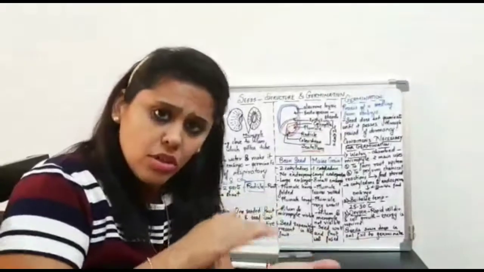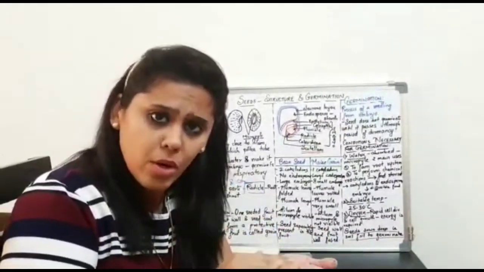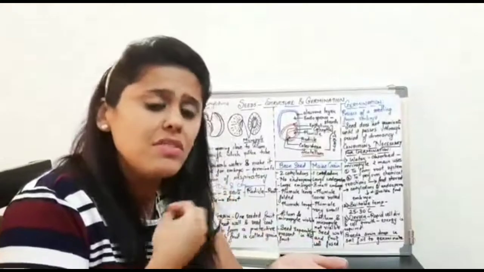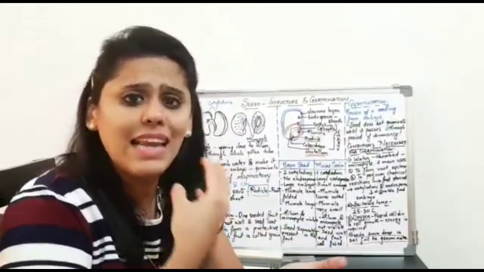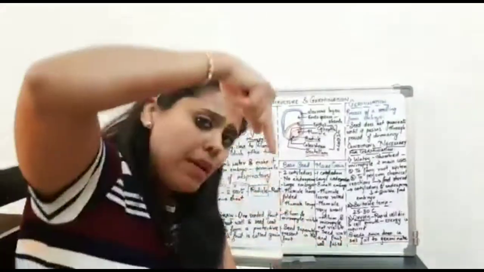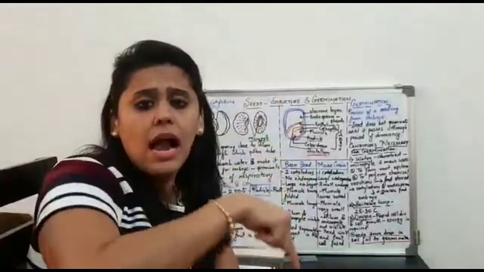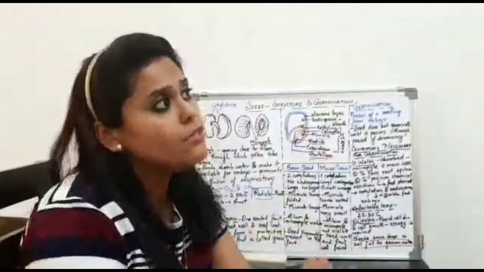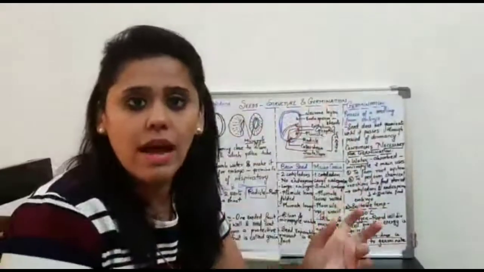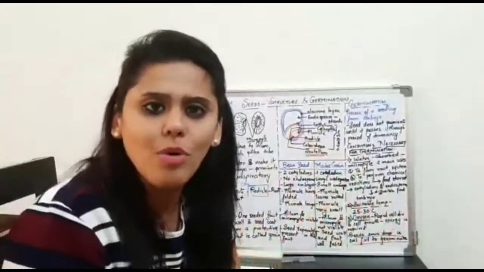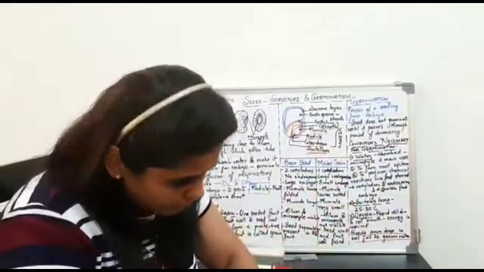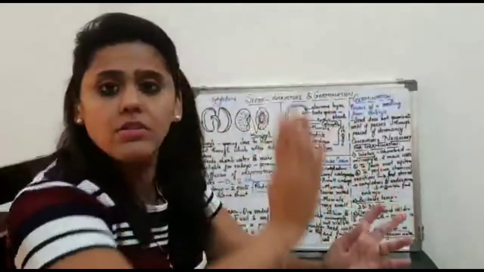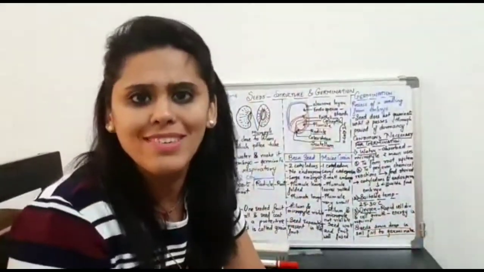So a new embryo, a seed which has not even started its life, right? You bury it deeply in the mud, okay, and you are expecting it will come up and grow as a new plant. No, it's not possible. For it to come above these layers of soil becomes very difficult.